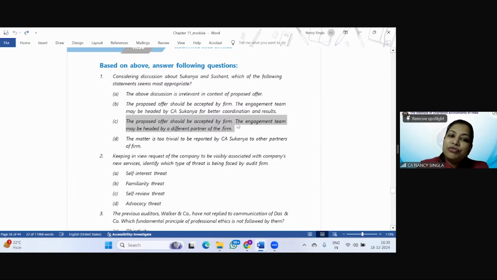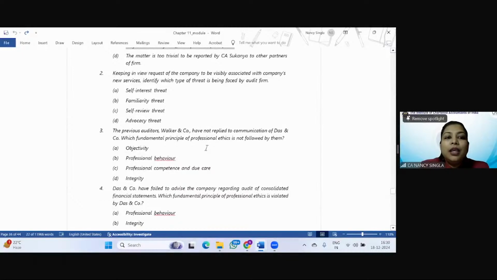So the proposed offer should be accepted. However, the engagement team may be headed by a different partner of the firm. Keeping in view request of the company to be visibly associated with company's new services, identify which type of threat is being faced by audit firm. Self-interest threat, familiarity threat, self-review threat, and advocacy threat. Quickly send in your replies.